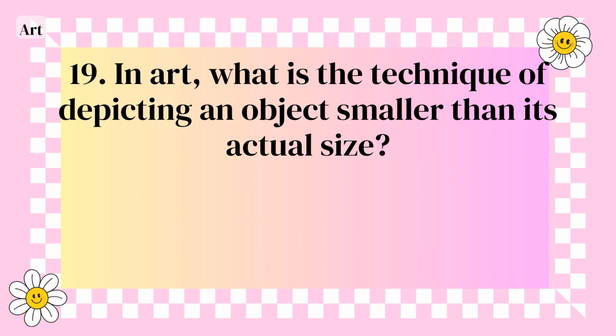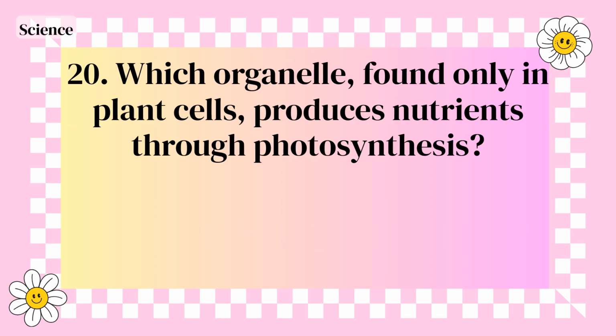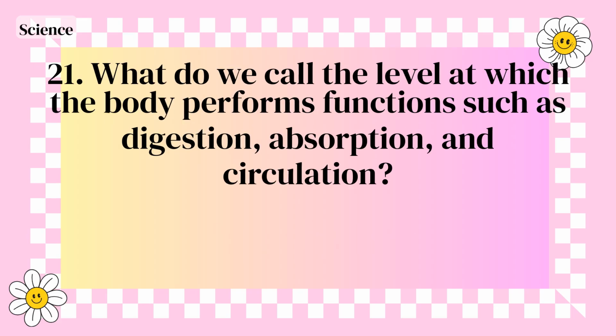Vector. In art, what is the technique of depicting an object smaller than its actual size? Proportional reduction. Which organelle, found only in plant cells, produces nutrients through photosynthesis? Chloroplast. What do we call the level at which the body performs functions such as digestion, absorption, and circulation?